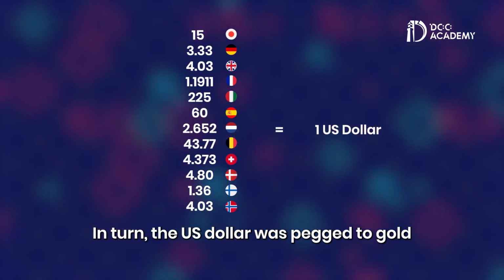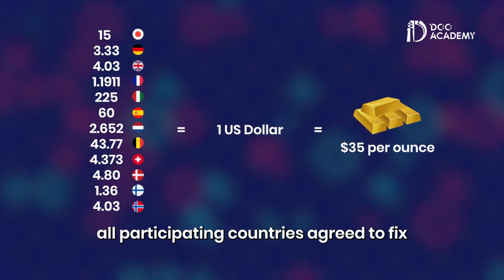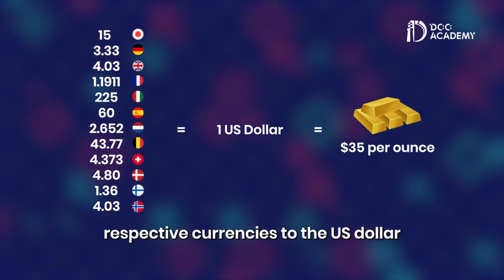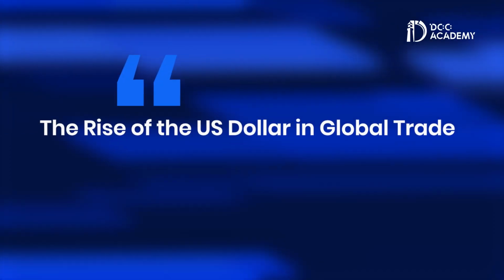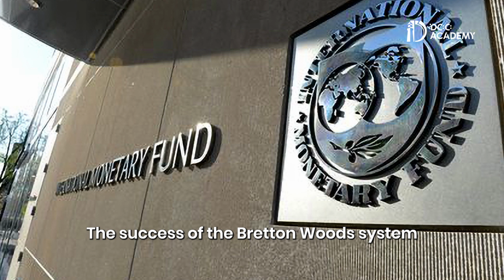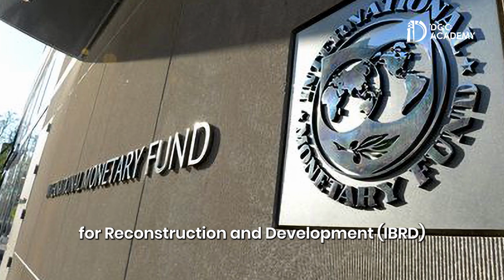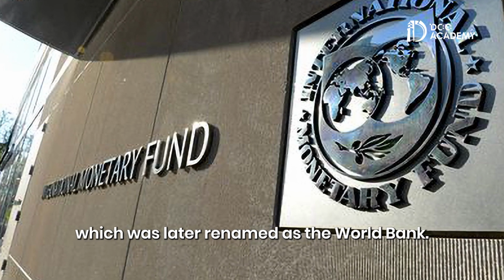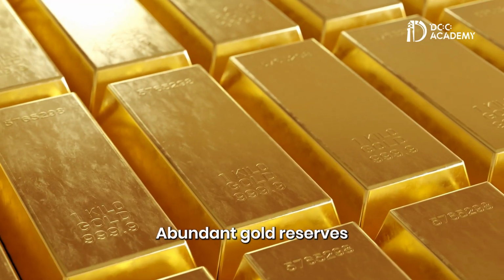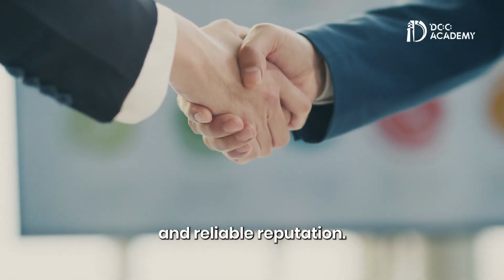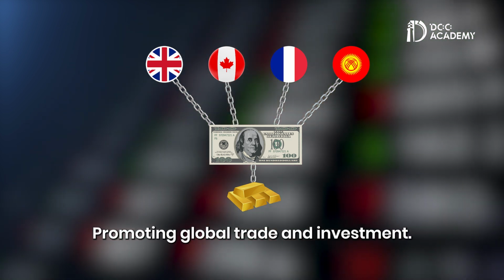In turn, the US dollar was pegged to gold at a fixed rate of $35 per ounce. Under the system, all participating countries agreed to fix the exchange rate of their respective currencies to the US dollar, with only a 1% deviation allowed. The rise of the US dollar in global trade. The success of the Bretton Woods system relied on the involvement of the International Monetary Fund and the International Bank for Reconstruction and Development, which was later renamed the World Bank. Countries embraced the US dollar due to its economic and military strength, abundant gold reserves, and reliable reputation. By pegging their currencies to the US dollar, stability was ensured, promoting global trade and investment.